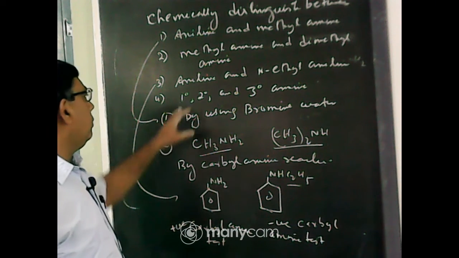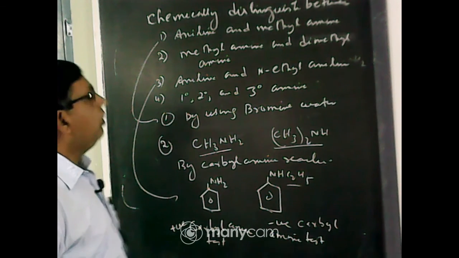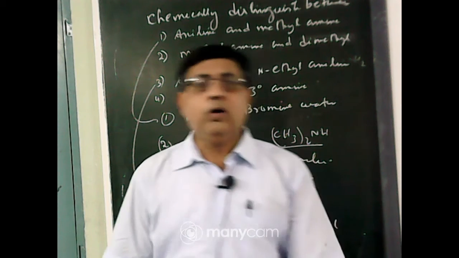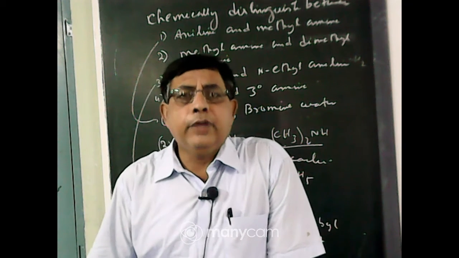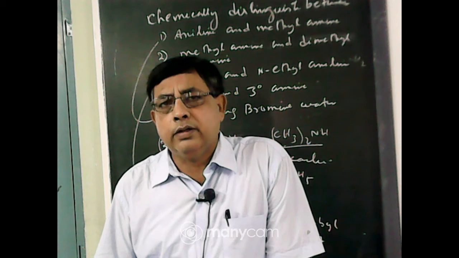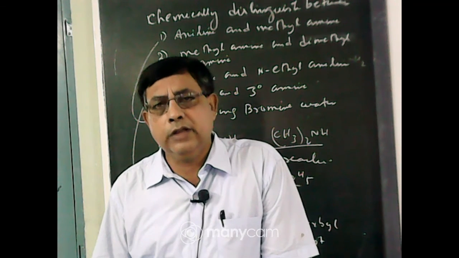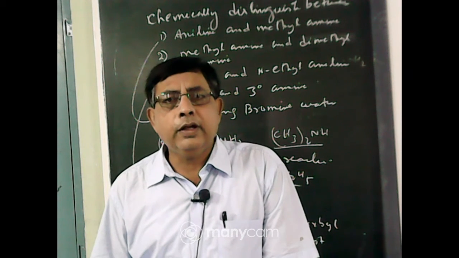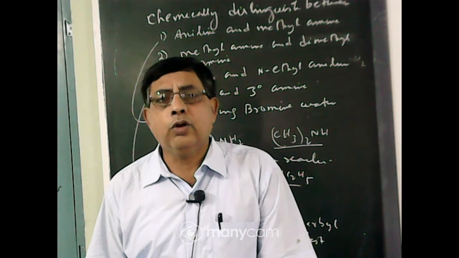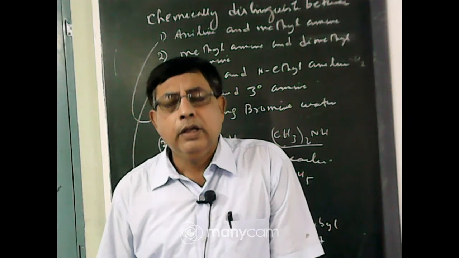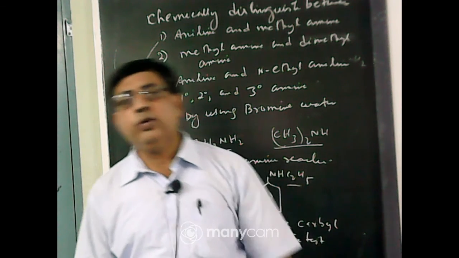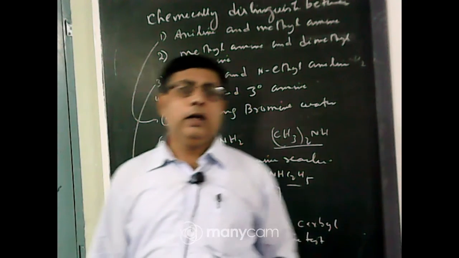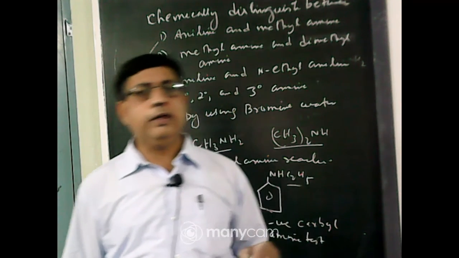And 1 degree, 2 degree and 3 degree amines can be distinguished by using Hinsberg reagent. What is Hinsberg reagent? It is benzene sulfonyl chloride, C6H5SO2Cl. This Hinsberg reagent gives a white precipitate with primary amine which is soluble in excess NaOH. It also gives a white precipitate with secondary amine, but the precipitate is insoluble in NaOH. A tertiary amine does not react with Hinsberg reagent.